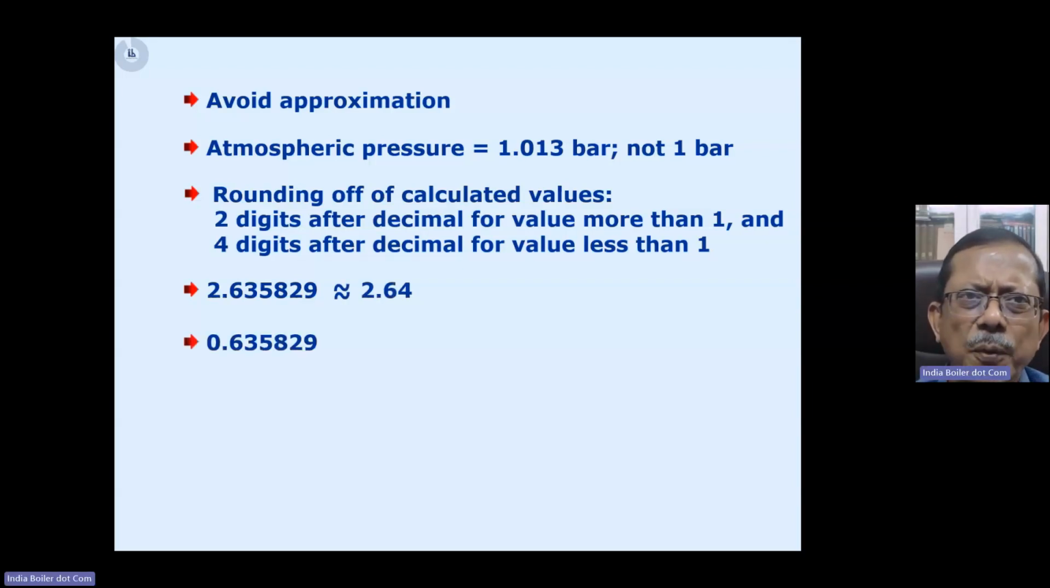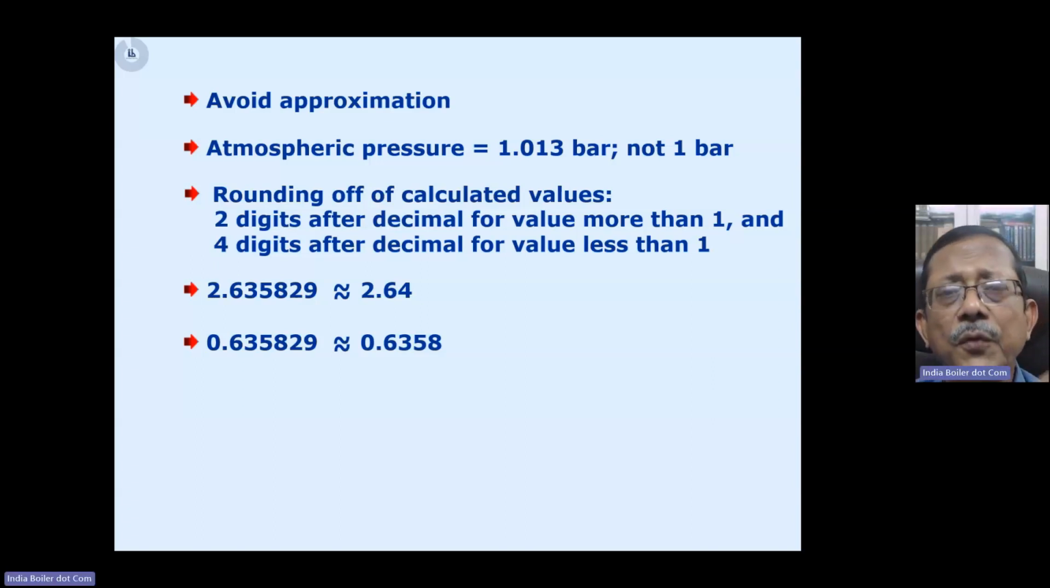But the same value, if it is 0.635829, then you round off to 4 digits after the decimal, because that will be required for the correctness of the calculation, right? So this time your value will be 0.6358, since 29 is less than 5. But above all, if you want to have a correct calculation, try to avoid frequent use of the calculator. Because many times you will find that you can carry out intermediate calculations, right? So naturally your tendency would be to carry out the calculation and put the value on the paper.